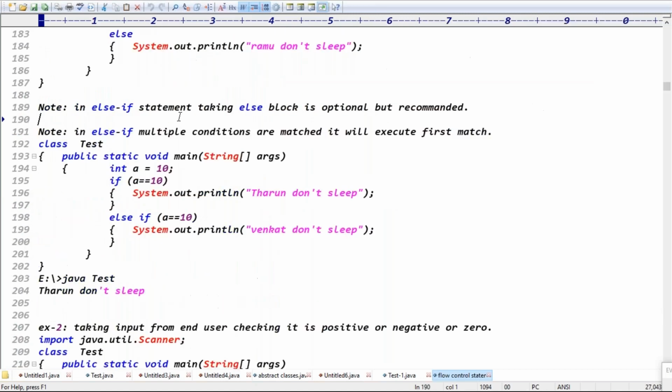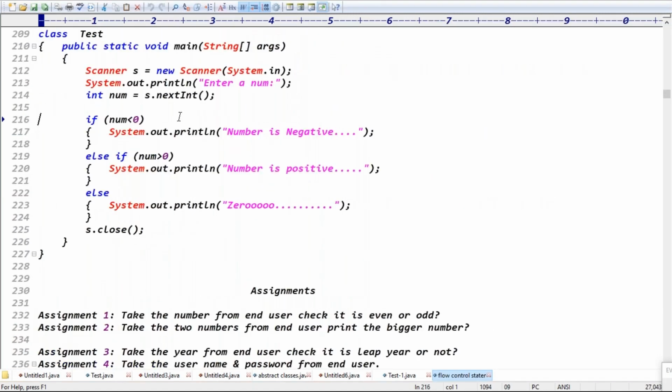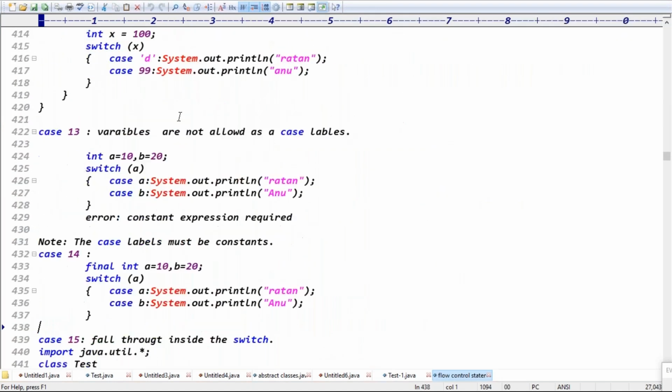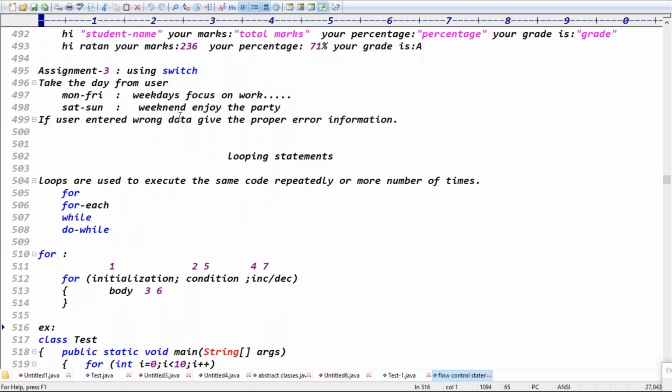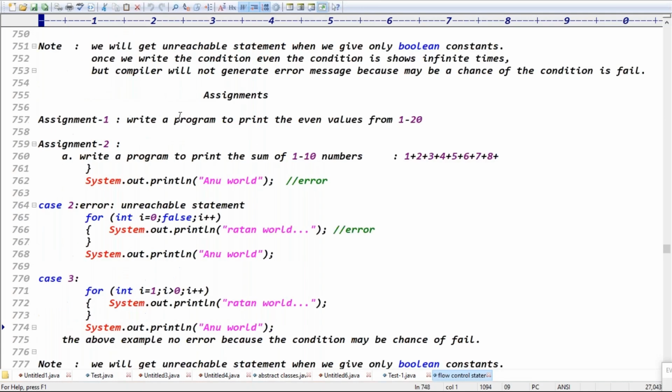And what are the assignments, sir? Once the topic is completed, guys, definitely I have an assignment here. Whether it is a small assignment or a big assignment, you have to complete the assignment so that you get clarity about the coding, right? Yeah, these are the assignments.